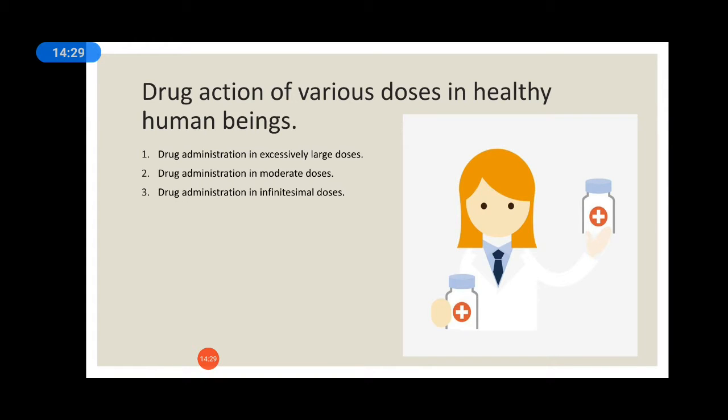The symptoms of primary action is not shown directly, they show the symptoms of the secondary action. Okay, so in large doses the drug produces secondary action in addition to the primary action. Okay, and it is not a proper way to treat.